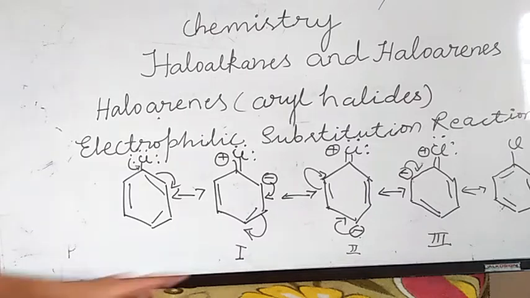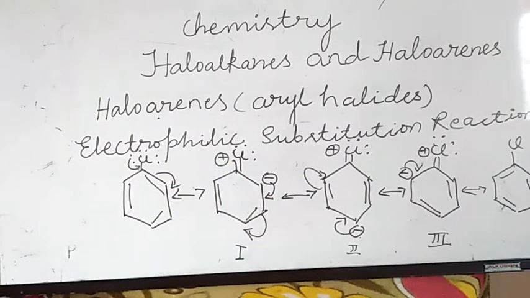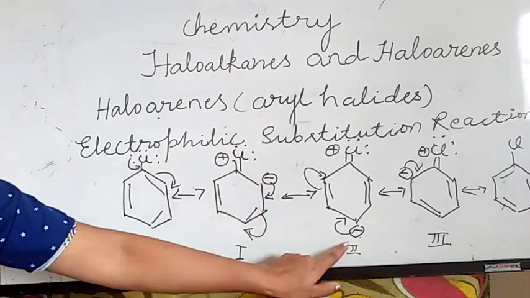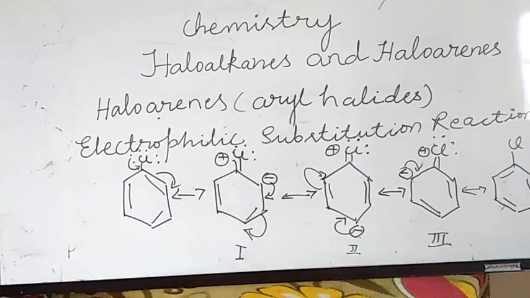Due to resonance forms 1, 2, 3, the electrons are rich at ortho and para, right? See here, this is ortho position, this is para position, this is ortho position. The electrons are rich at ortho and para positions. Further, the halogen atom directs the ortho and para substituted products, not meta, because of the minus I effect. You are familiar with the inductive effect, positive and negative. In one line: any atom or group that withdraws electrons more strongly than hydrogen shows the minus I effect.